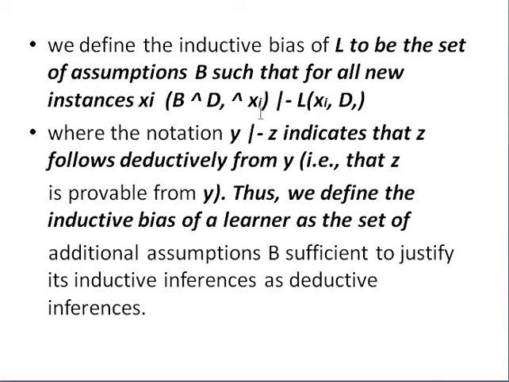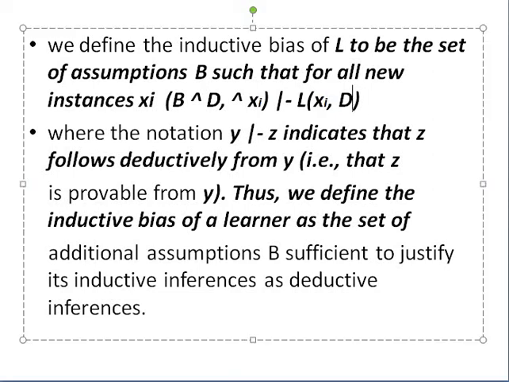Like we said previously, this notation y and z indicates that z follows deductively from y, that is, z is provable from y. Here also, y is B conjunction D conjunction xi, and it follows deductively from L of xi comma D. D here is the training examples.